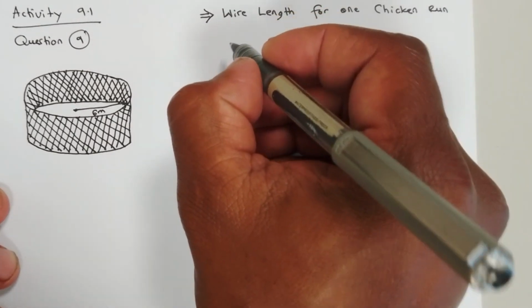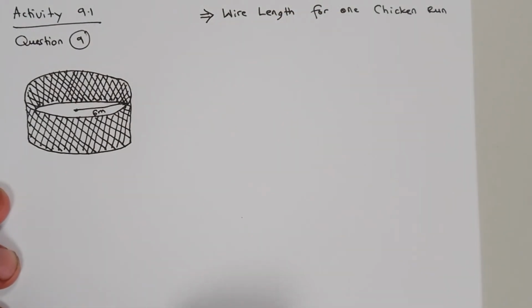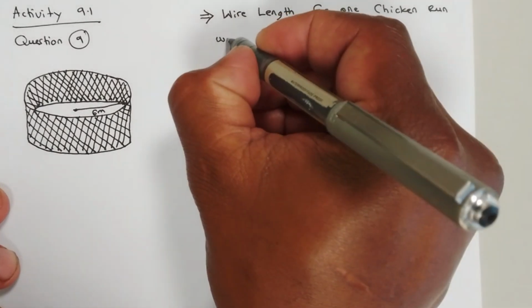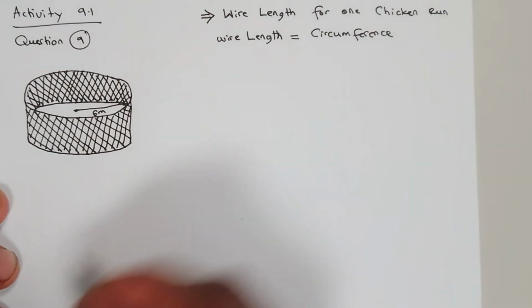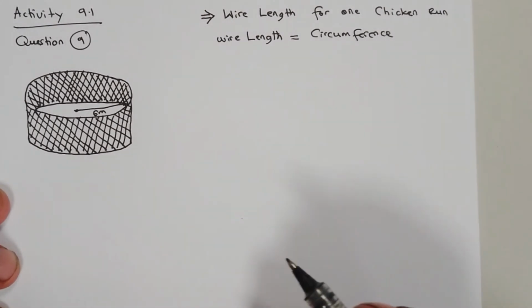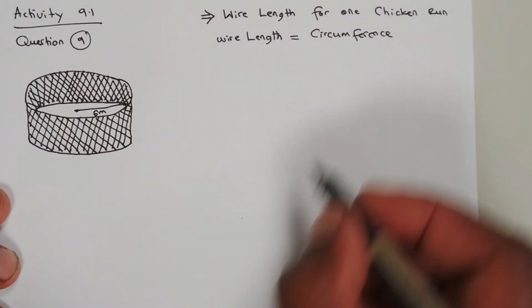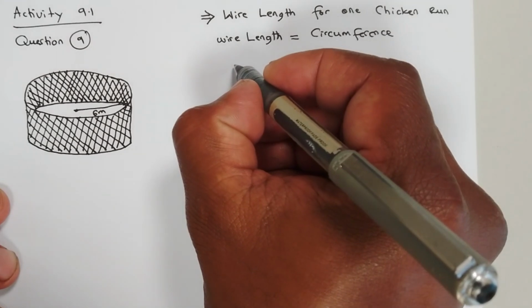The length of the wire, when you fold it to form this chicken run, will give a circular fence with a radius of 6 meters. Now, that's the most important information that we get. The length of wire he is going to need to build this chicken run will be just the same as the circumference of that chicken fence.